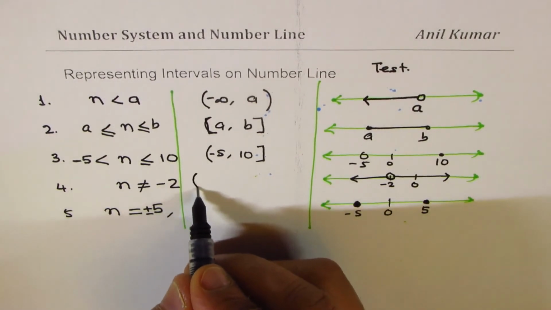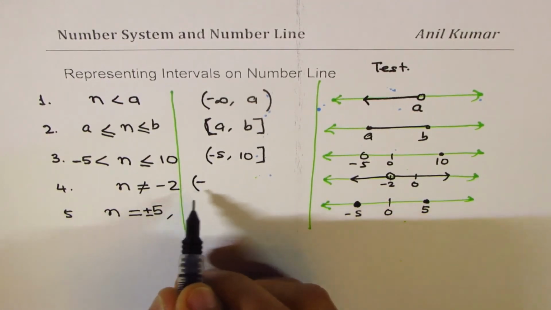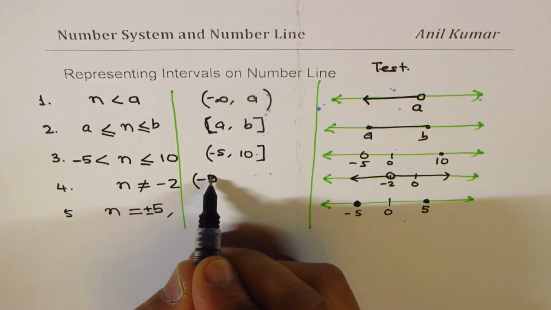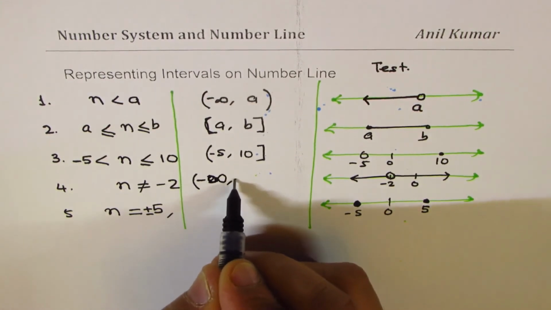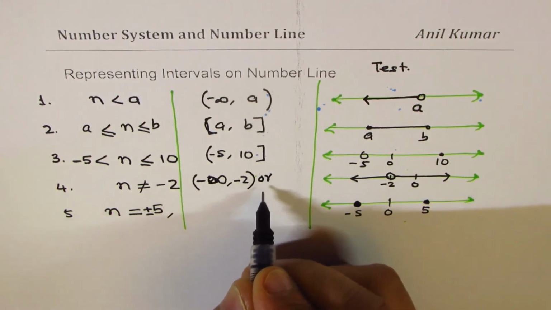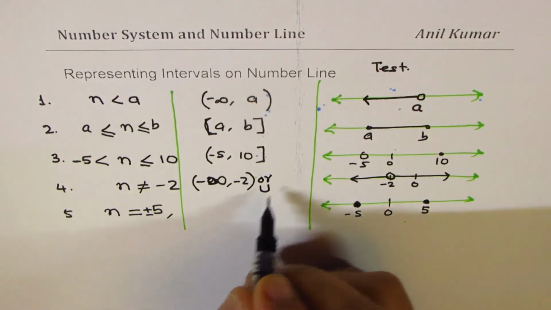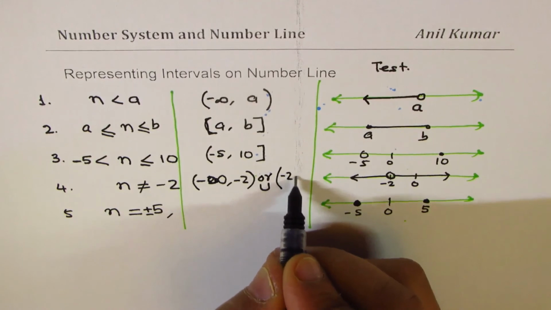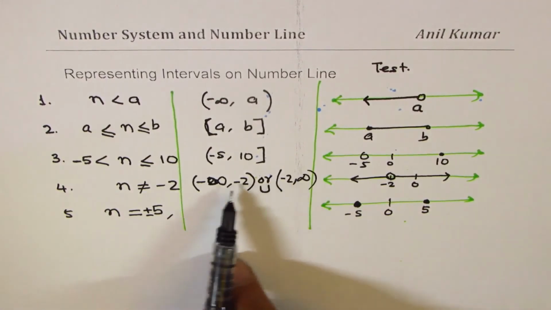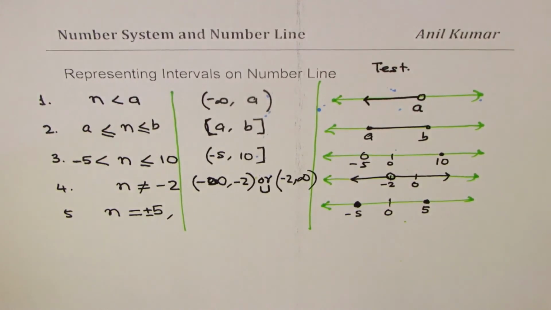So it's a combination like this: minus infinity to minus 2, not including, or sometimes we write union, U, and then from minus 2 to infinity. Do you see that? So that is how you could write these numbers.